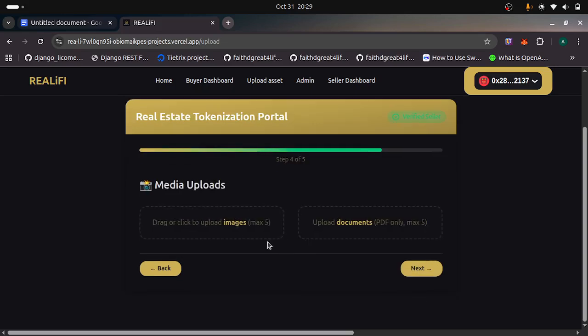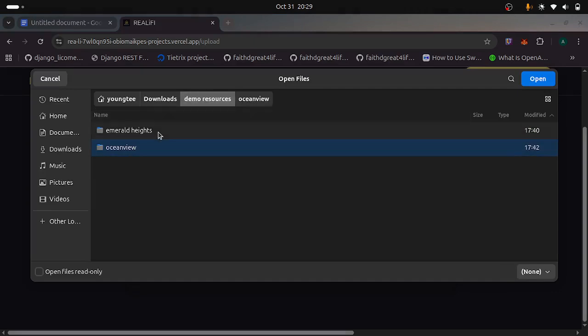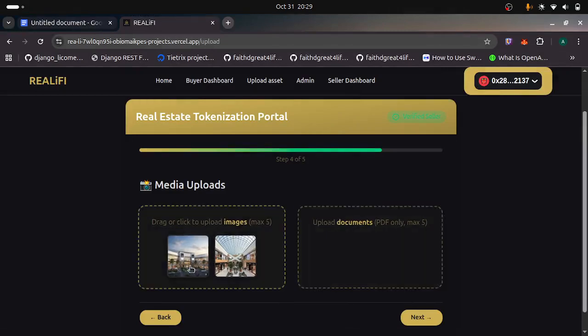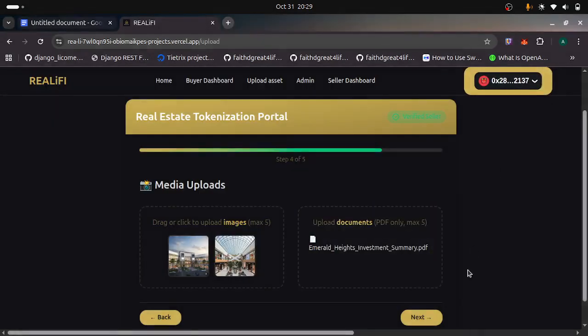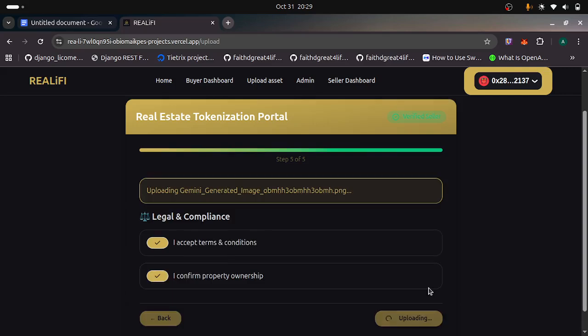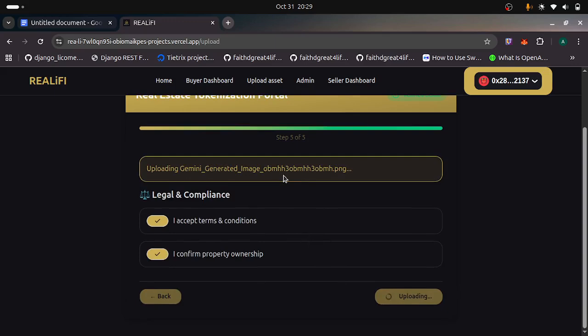Then next, upload images. You can just see a preview of the image here. And then the next, legal and compliance. Now we submit. It's uploading to IPFS, then it will be signed into the smart contract. So you have to be patient with it a little bit for it to upload.